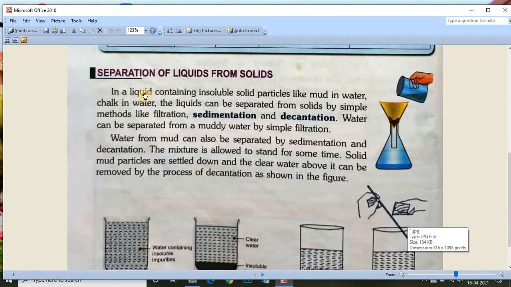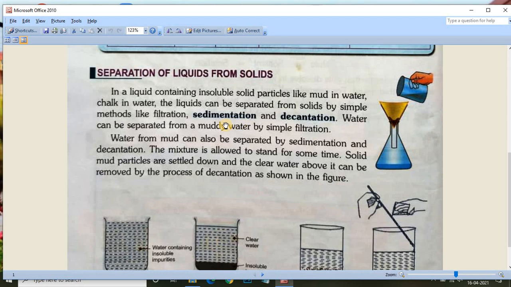Okay, now as you can see on this screen, separation of liquids from solids. You will learn how to separate liquids from solids. In a liquid containing insoluble solid particles like mud in water, chalk in water, the liquids can be separated from solids by simple methods like filtration, sedimentation and decantation. Water can be separated from muddy water by simple filtration.